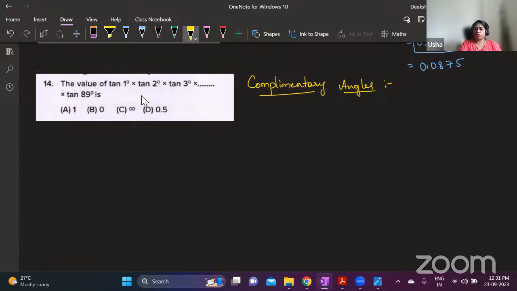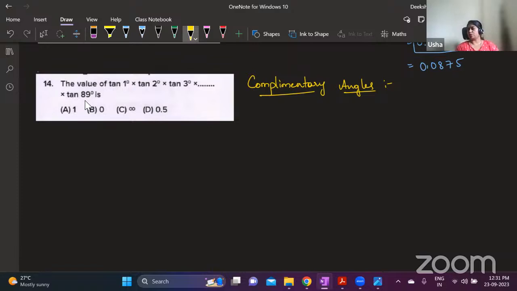Wherever you have products, if in a trigonometric question of this type you have all products, you will not get 0. 1 will be the answer. Sometimes -1 is possible, but here since 1 is the only option, you can mark 1. If it is all plus and minus, tan 1 plus tan 2 plus tan 3, something like that, if you have addition or subtraction, you can take the answer as 0. That is a guess. 90% of the times that guess will work.